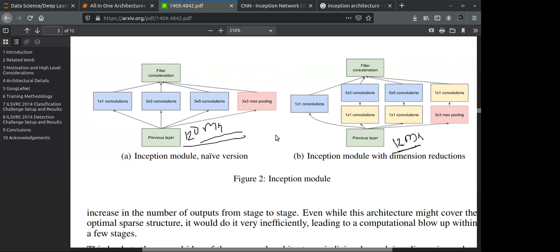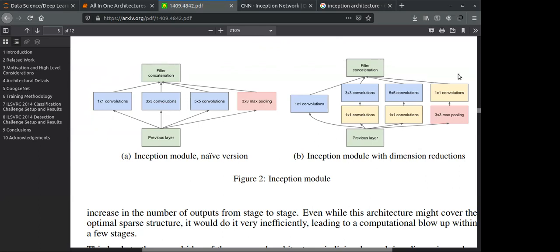So just think about this, how much different it is, like 108 million of a difference. So we are skipping 108 million computations. Just think about how much computation we are saving by just applying one by one convolution. Okay, so this is what Google came up with, the initial version, this is like the origin, and this is the next version of this origin.